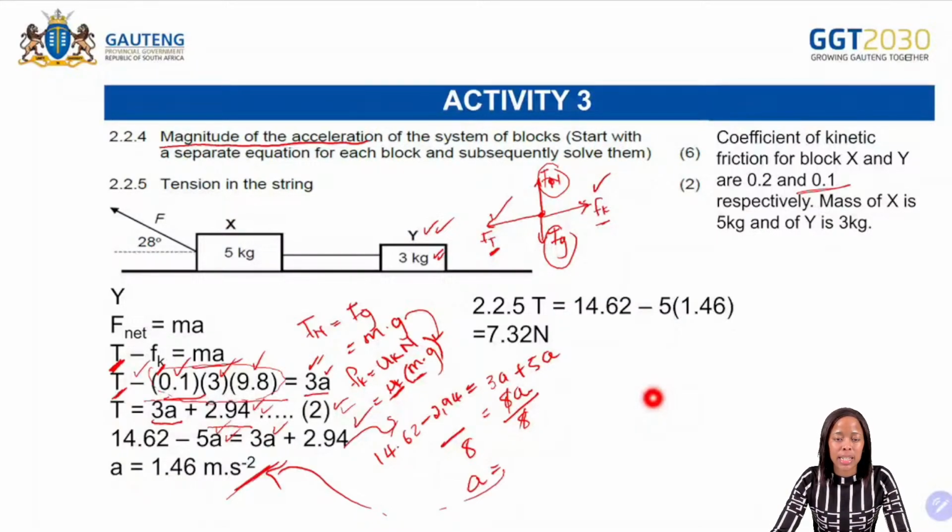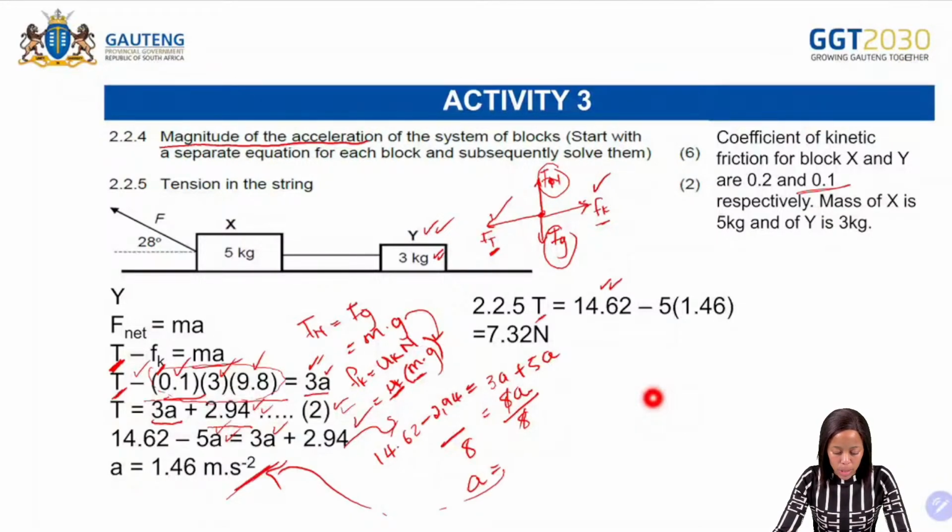2.2.5, it now says that you must calculate the tension. Okay, so how are you going to now calculate the tension? It means that between equation 1 and equation 2, which has a positive tension, okay? You are going to take any of the equations. So in this case, we used equation number 1.